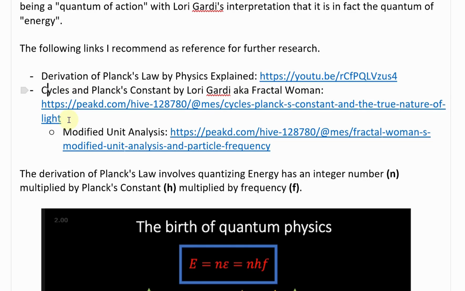And this is a Hive article that I wrote, and I put a bunch of links to her videos and paper over there, and also another article that I wrote referencing her paper and her notes, a modified unit analysis, and this is on the types of units, or the unit analysis that she does, and it basically includes the cycle. So whenever you have frequency or wavelength, she always includes the cycle, and then you get some very interesting interpretation that arises from this viewpoint.